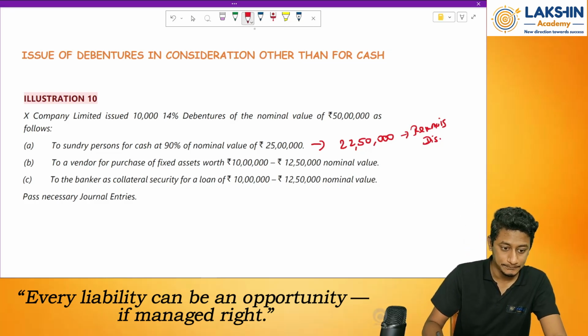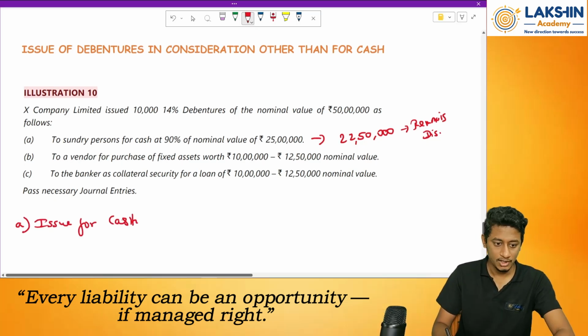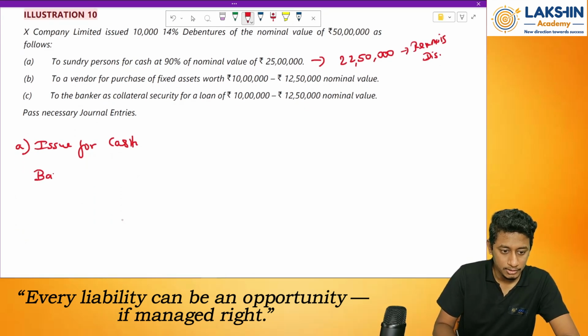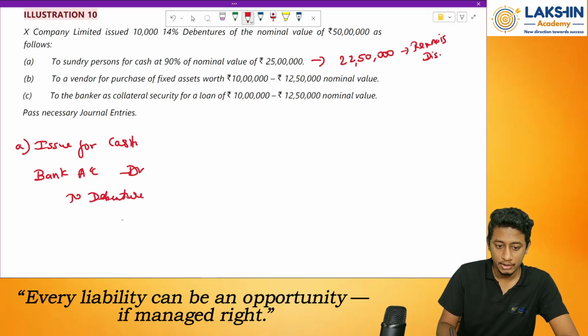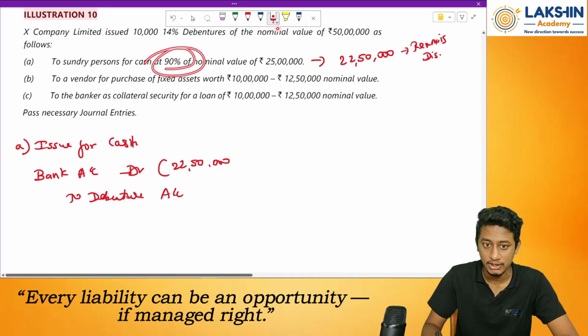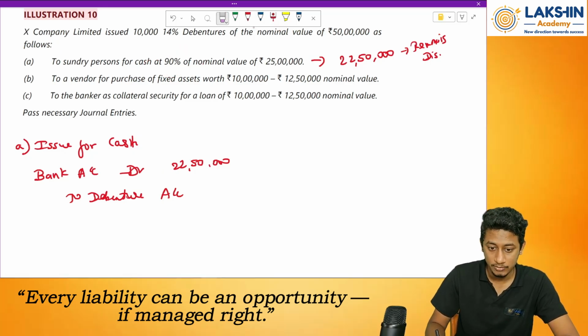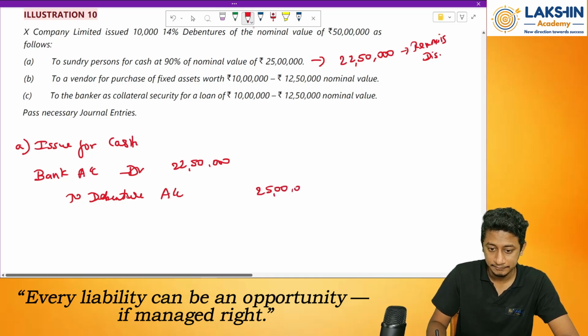So first case, where it is issued for cash. So the entry will be bank account debited to debenture account. To debenture account, how much? Rupees 22 lakh 50,000, because they have given here clearly that it is issued for 90% of the nominal value only. But what is the nominal value of debenture? What is the nominal value of debenture? Rupees 25 lakhs.